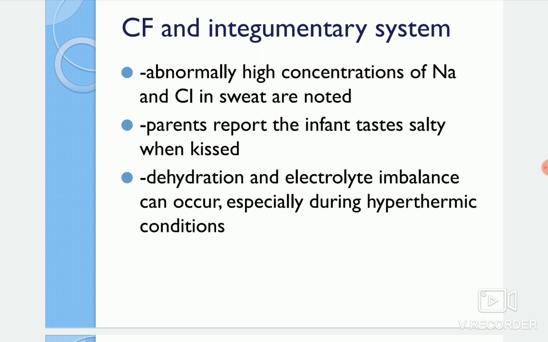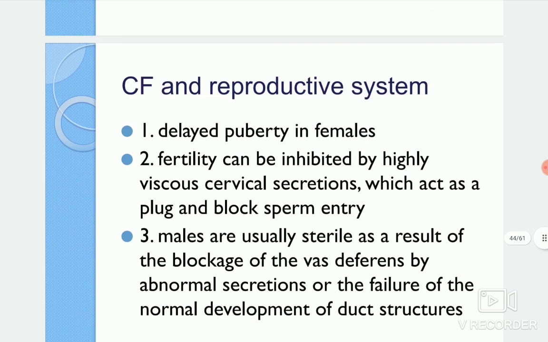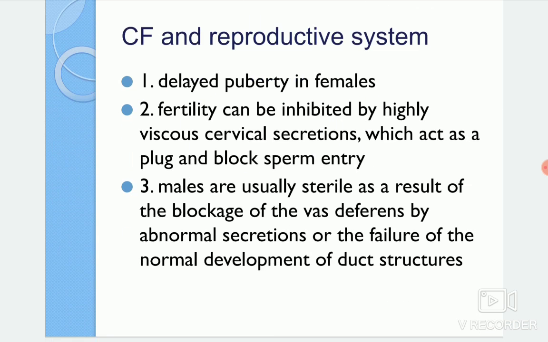The child will also have dehydration, and electrolyte imbalances also occur here, especially during hyperthermic conditions. Next, the reproductive system is also affected in cystic fibrosis. Puberty will usually not be attained at the proper time in the pre-adolescent age group, so they will have delayed puberty, mainly the females.